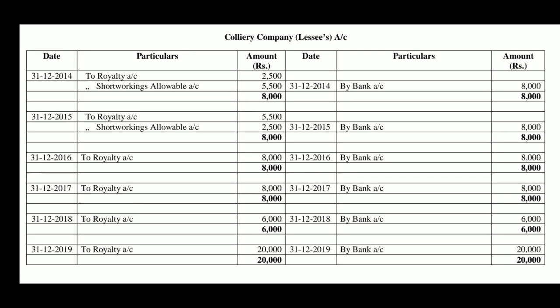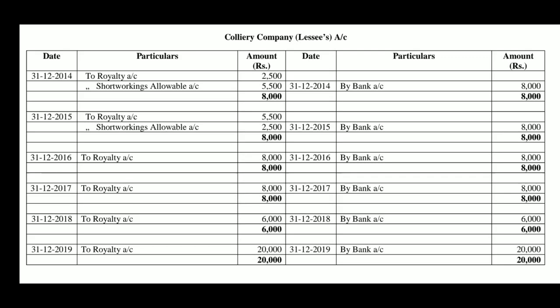Remember therefore, before preparing the ledger accounts, before passing the journal entries, we have to prepare the royalty chart. In royalty accounts, remember, if a student can prepare the royalty chart properly, then half is solved. Without preparing the chart, you cannot pass the journal entries.